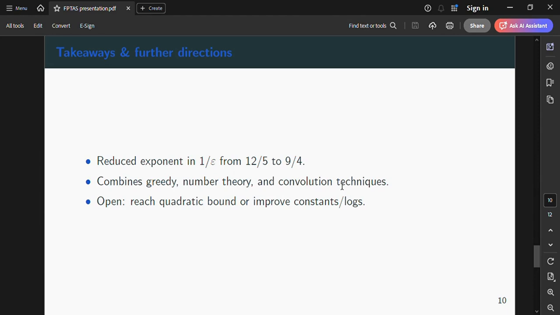The takeaway is that the paper demonstrates how combining number theory, greedy structural lemmas and advanced convolution techniques can subtly but meaningfully improve the polynomial dependence on 1/ε. Open directions remain. Can the exponent be pushed to 2, the conditional quadratic barrier, or can the subpolynomial factors be improved further? Thank you.